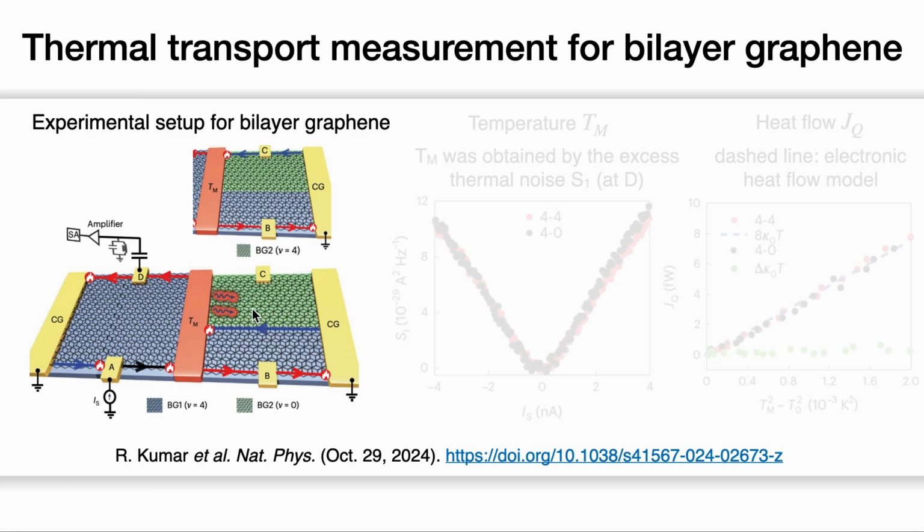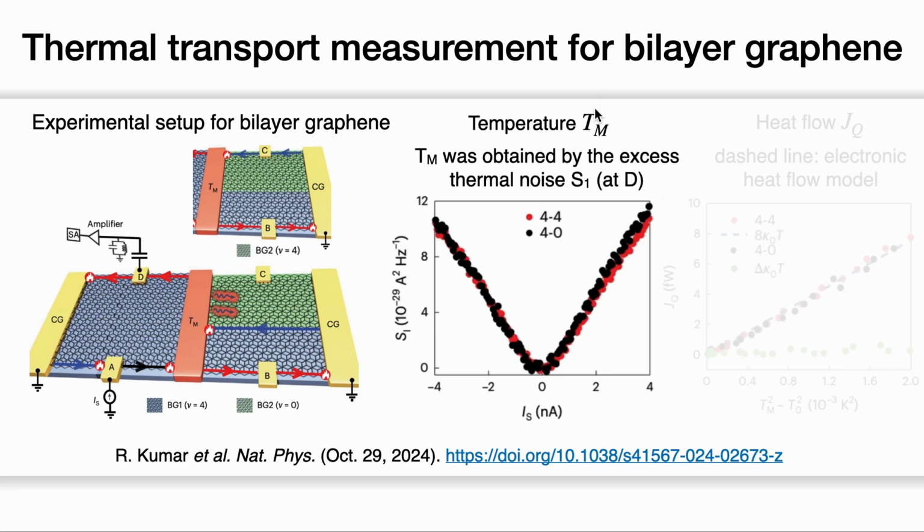If the gapless collective excitation exists for the μ equal to 0 state, extra heat should flow from the floating metal to the cold ground, in addition to the electronic heat flow through these edge channels. Using this setup, the authors can measure the temperature of the floating metal using the graphene.